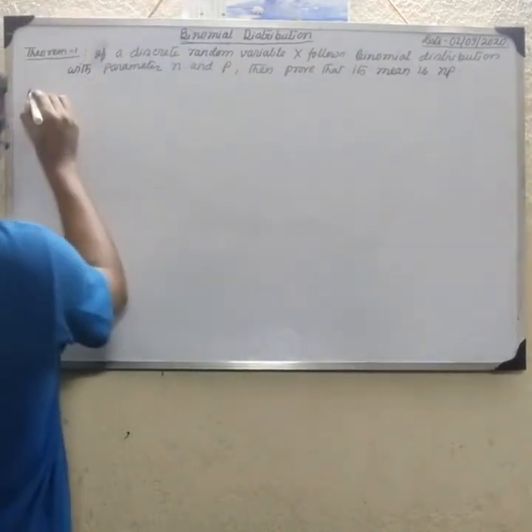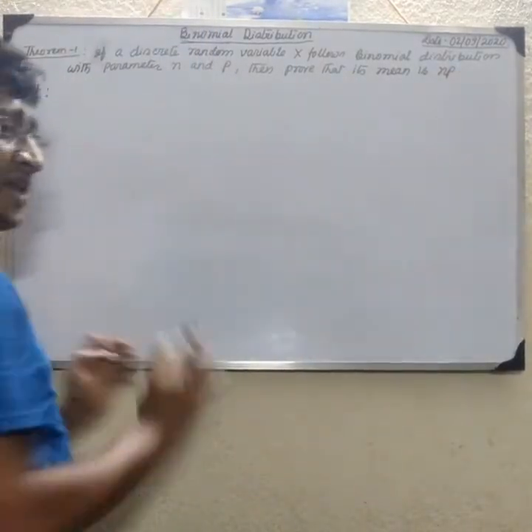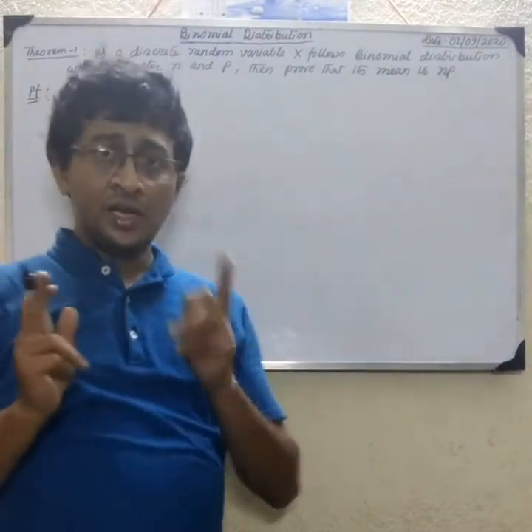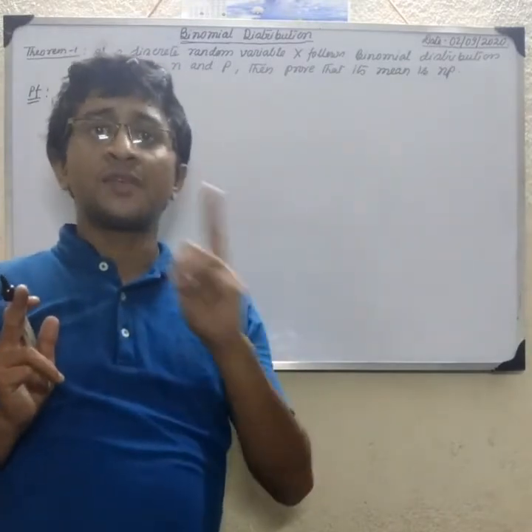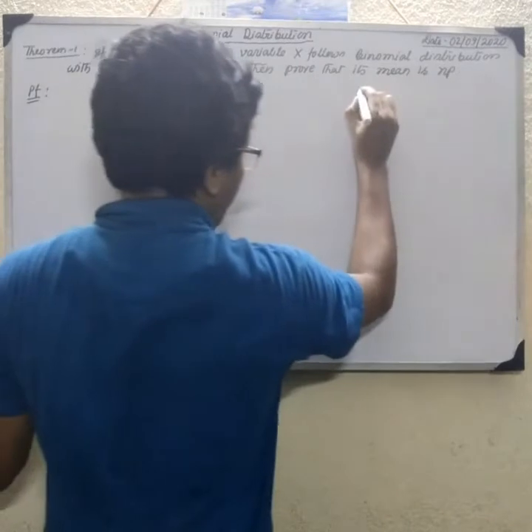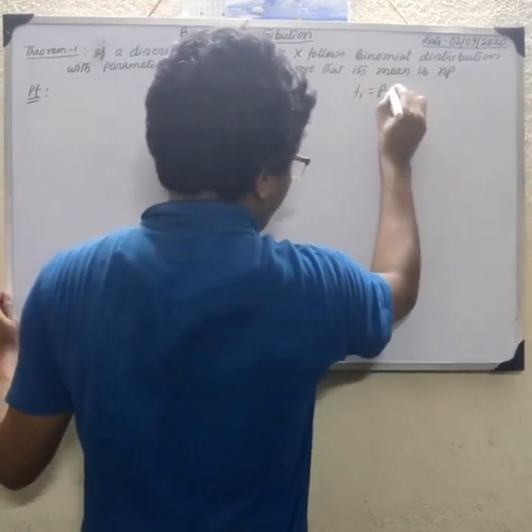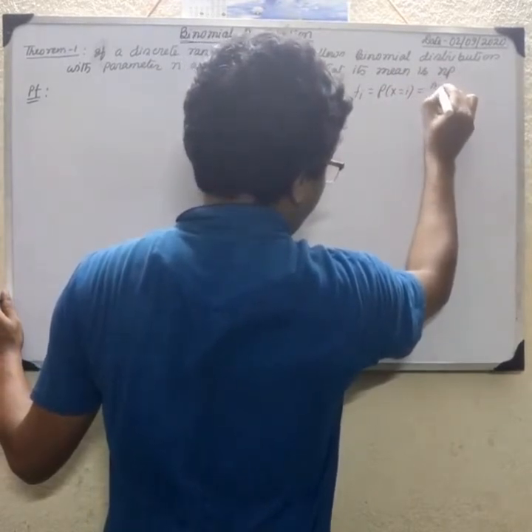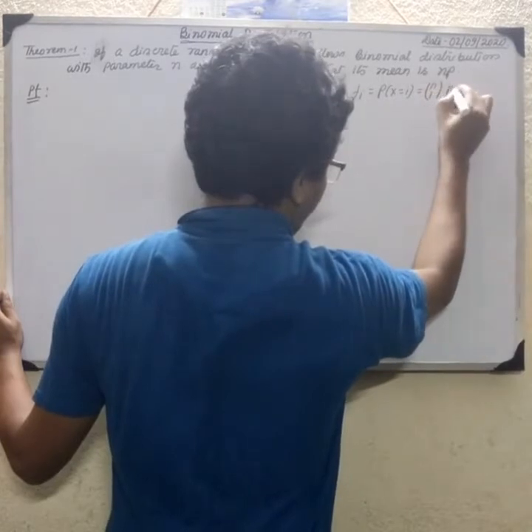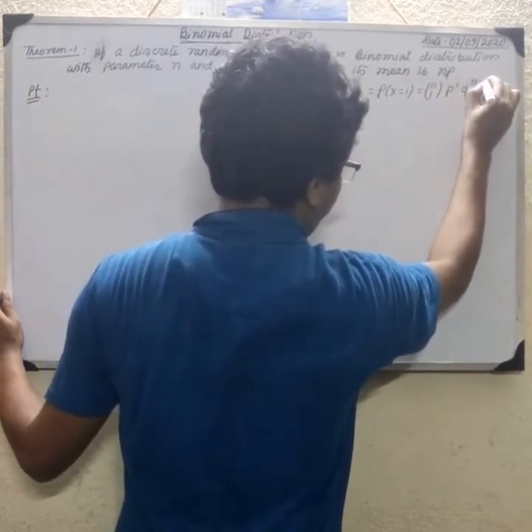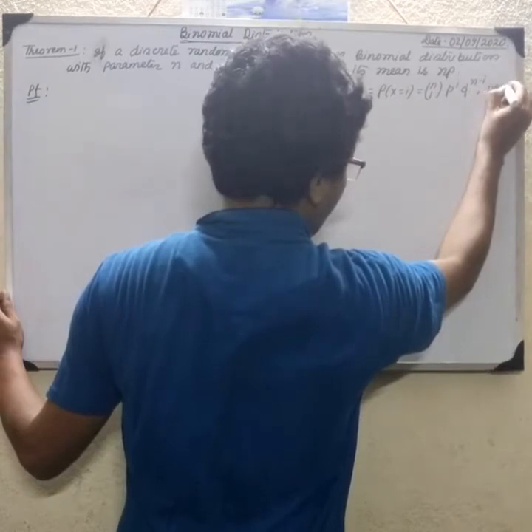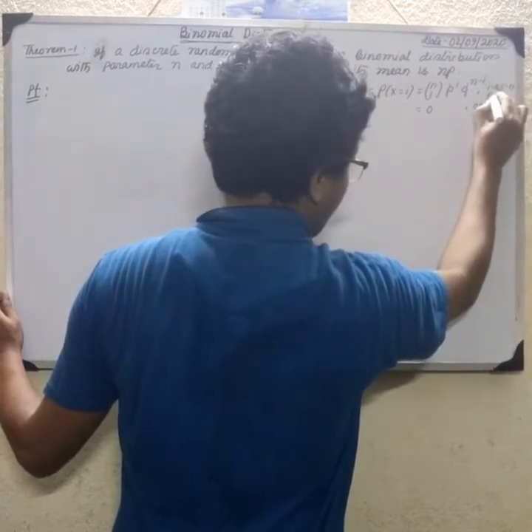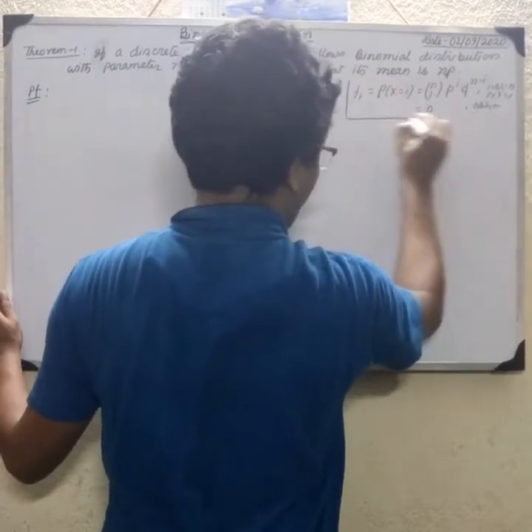Once we have the mean, the variance is easy. First of all, remember the probability mass function of a binomial distribution. So I write f(i), the probability at i, which is nCi p to the power i q to the power n minus i, where i equals 0, 1 to n, and 0 otherwise, and p plus q equals 1. Everyone knows that this is the probability mass function.